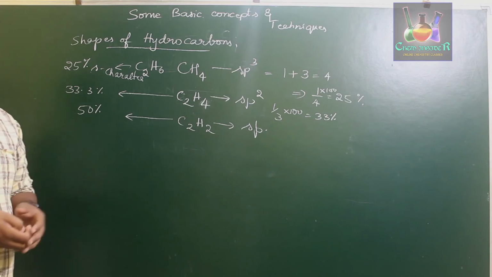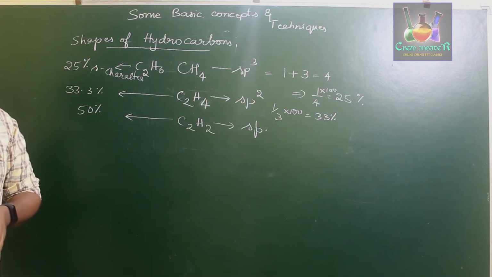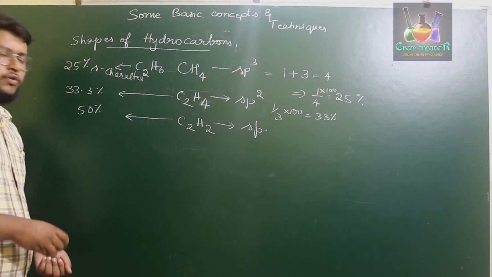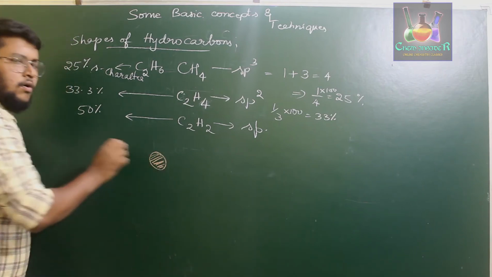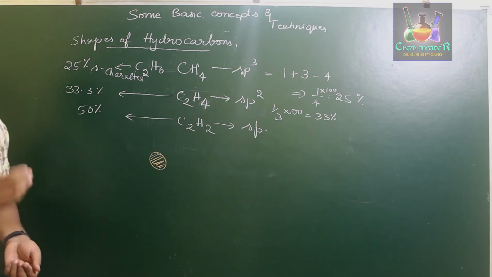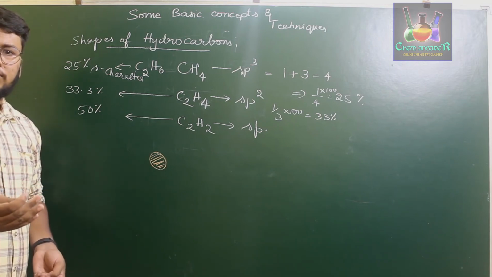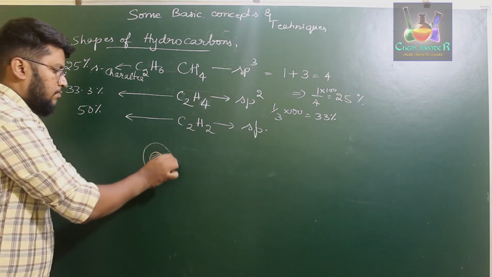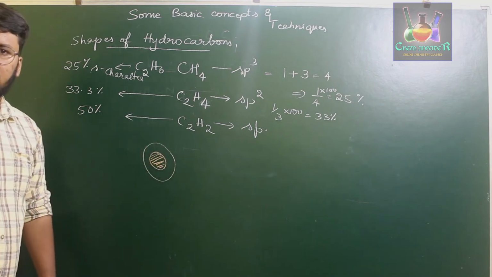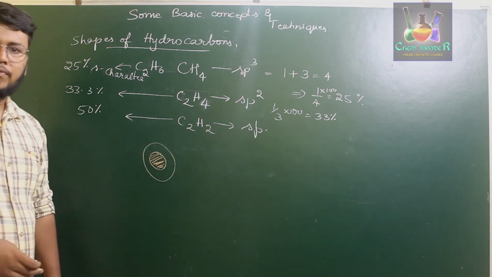So what do you mean by this? What is the use of this s character? Whenever you consider the nucleus of an atom, s orbitals are the ones which are closest for a particular shell, right? If you consider the K shell, it has just one s orbital, so it will be nearer to the nucleus.